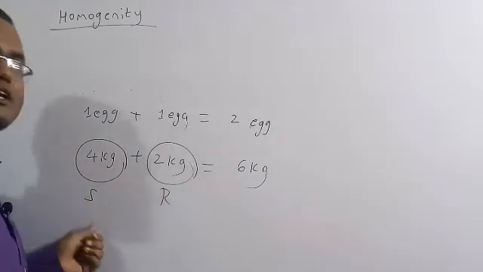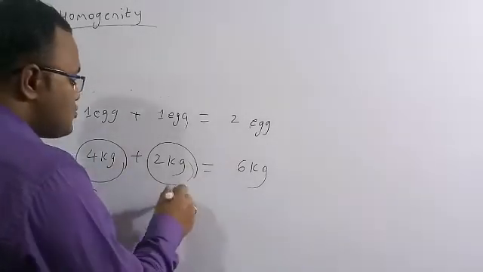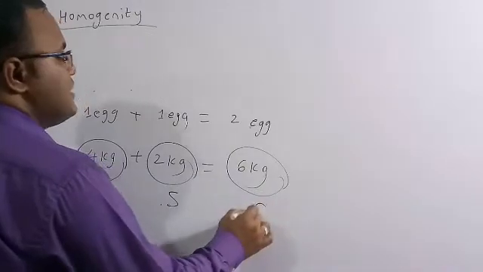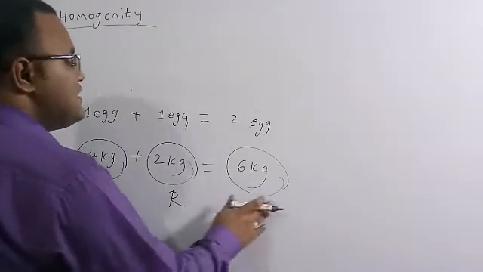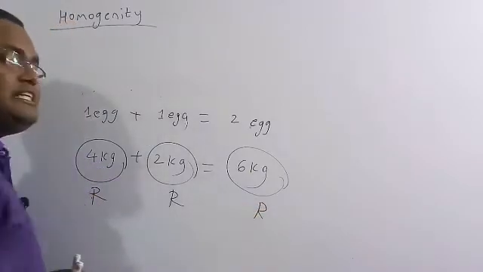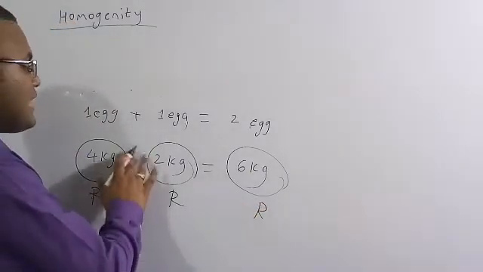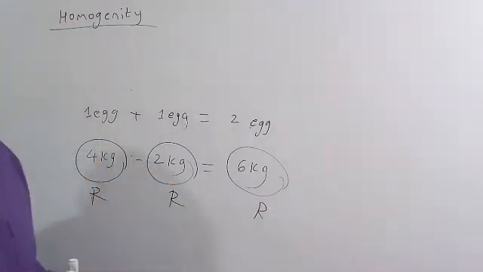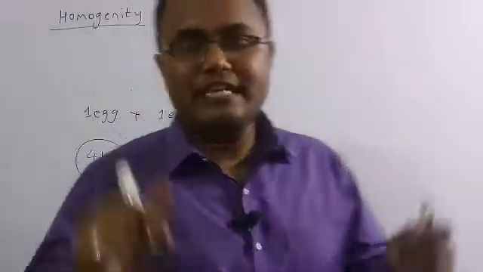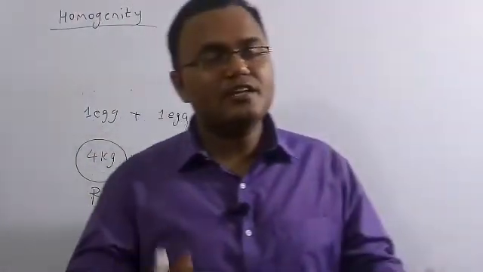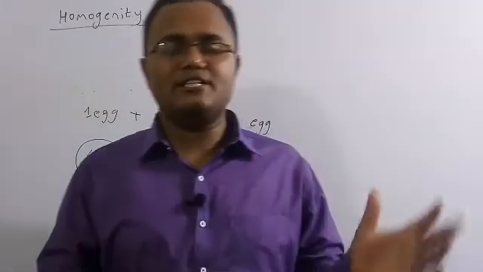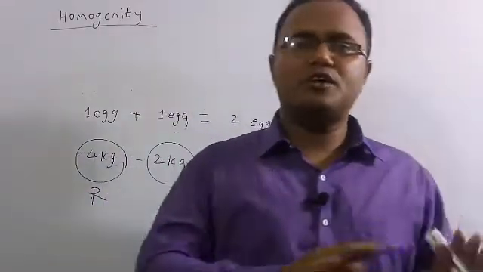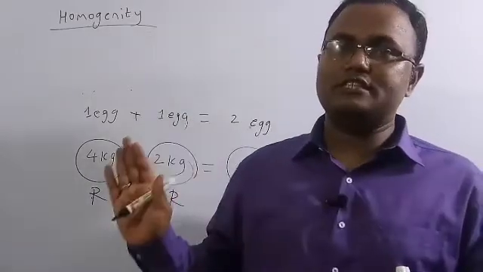Suppose if you are taking sugar, here also you must take sugar. So therefore the result is also sugar. If you take rice, the same thing again, the result is rice. Means whether you add or subtract, you need to use the same kind of quantities. If you take rice, all rice. If you take sugar, it's sugar. If it's a liter of milk, the same quantity has to be there. If you take time, it is the same, time for all of them.